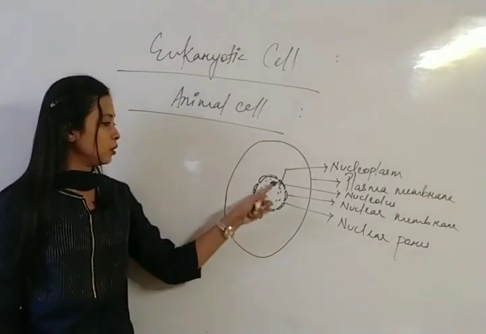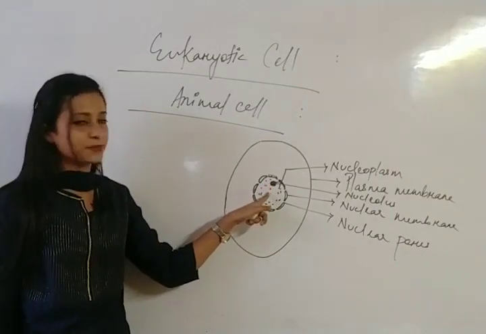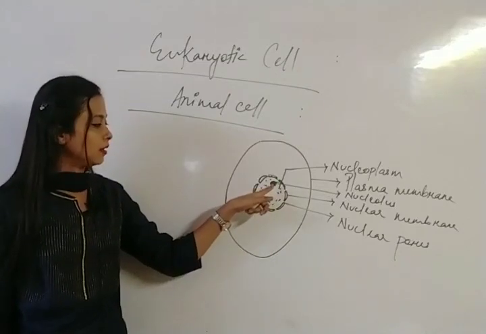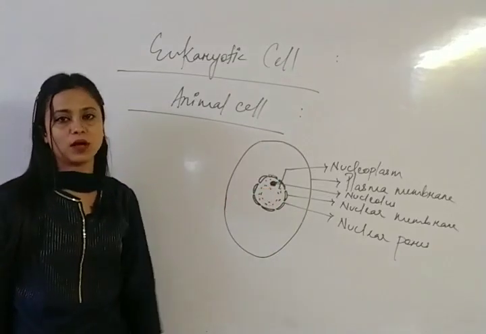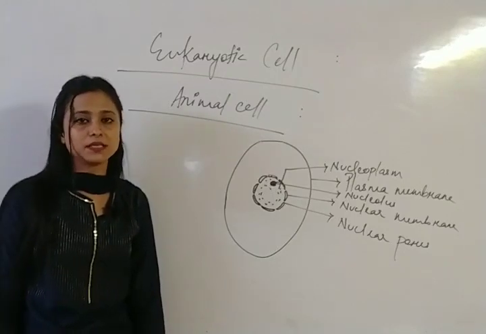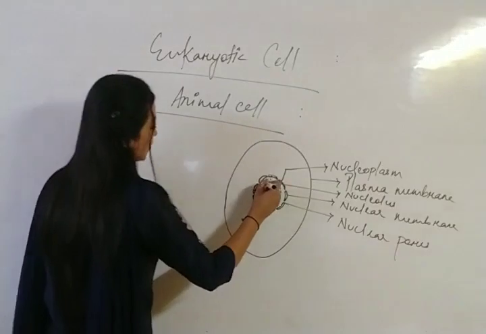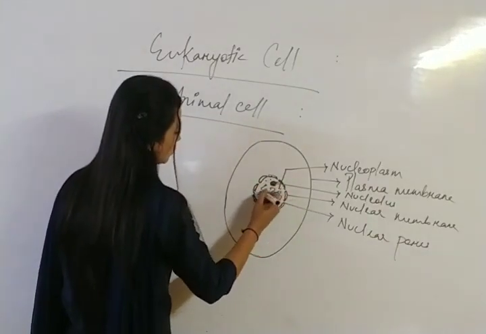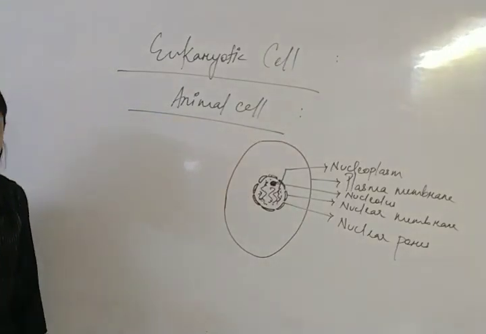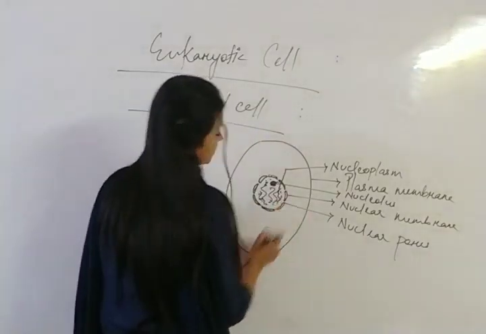Okay, and also there is a presence of gelatinous substance, known as nucleoplasm, and a dark stained body known as the nucleolus. Also in this nucleoplasm there is a presence of thread like structure, and this thread like structure is the genetic material.